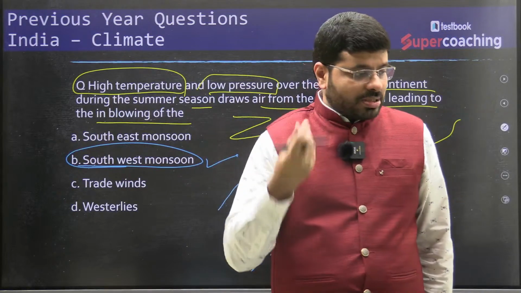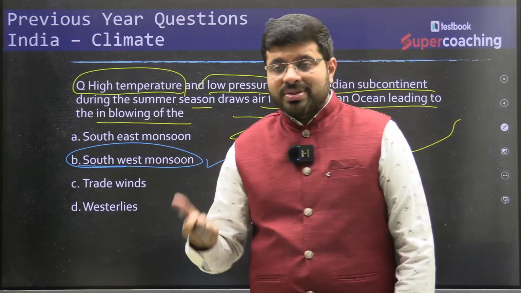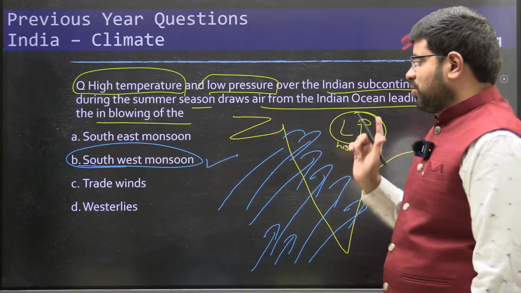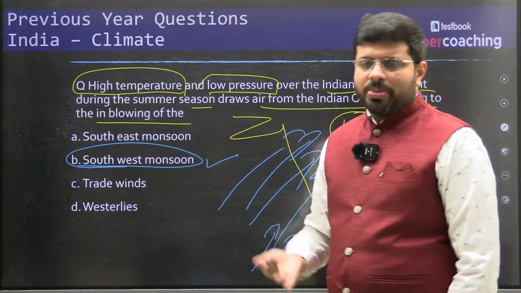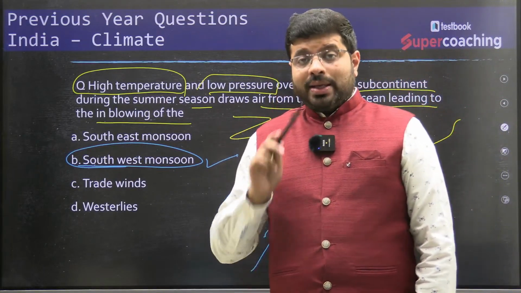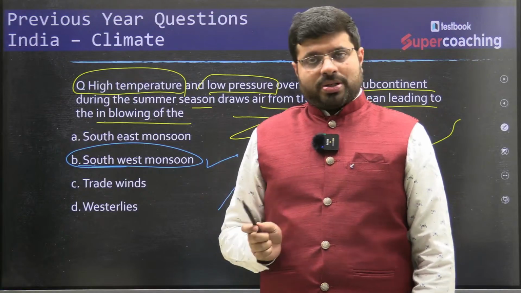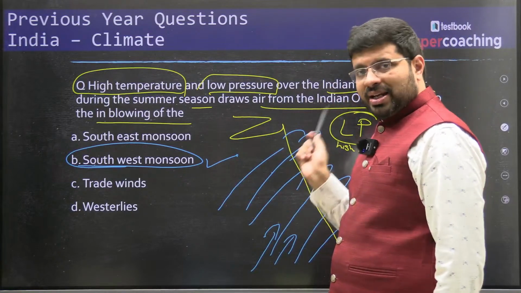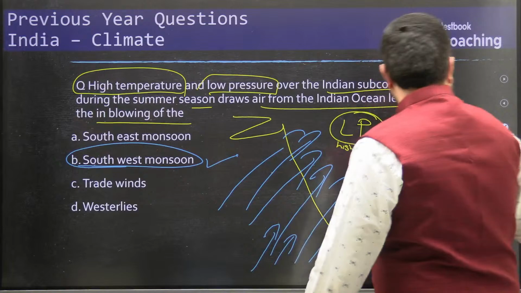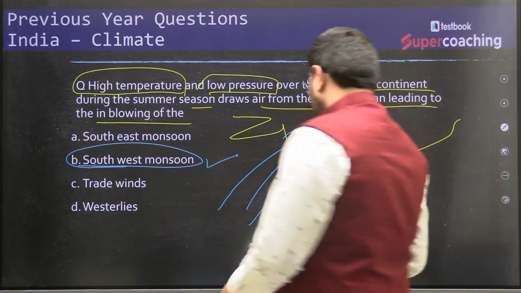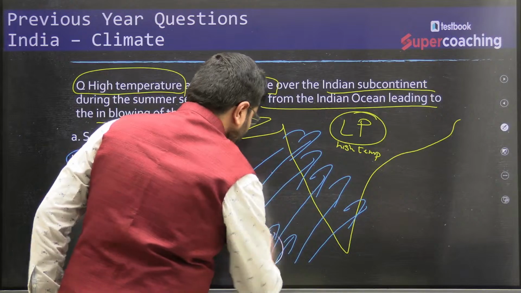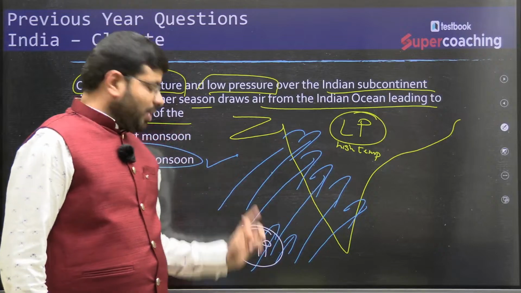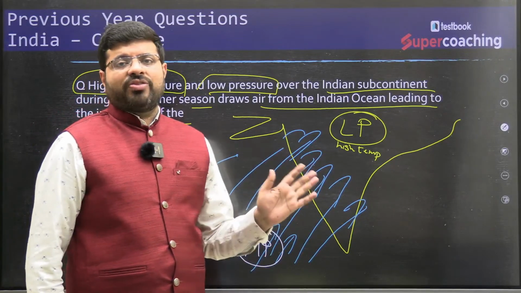Then can you miss such kind of questions in the exam? Definitely not. You should never miss such questions. Number one, logic. Number two, whenever there is a topic about India's monsoon, for the majority of the topics, you have to see the correlation between how there is low pressure on the Indian landmass and how there is high pressure in the Indian Ocean. So anything which favors low pressure over the Indian landmass and high pressure in the Indian Ocean is favorable for monsoons.